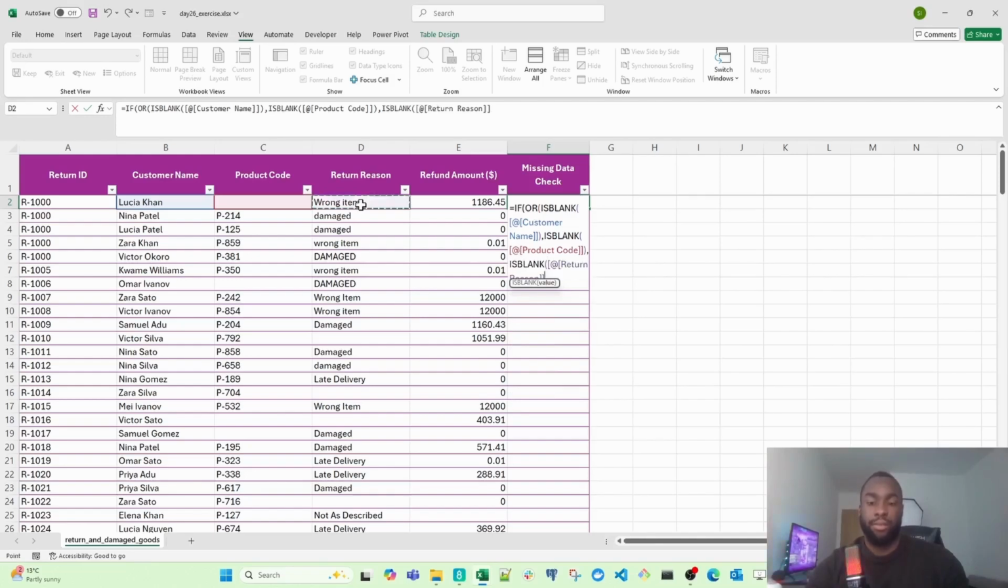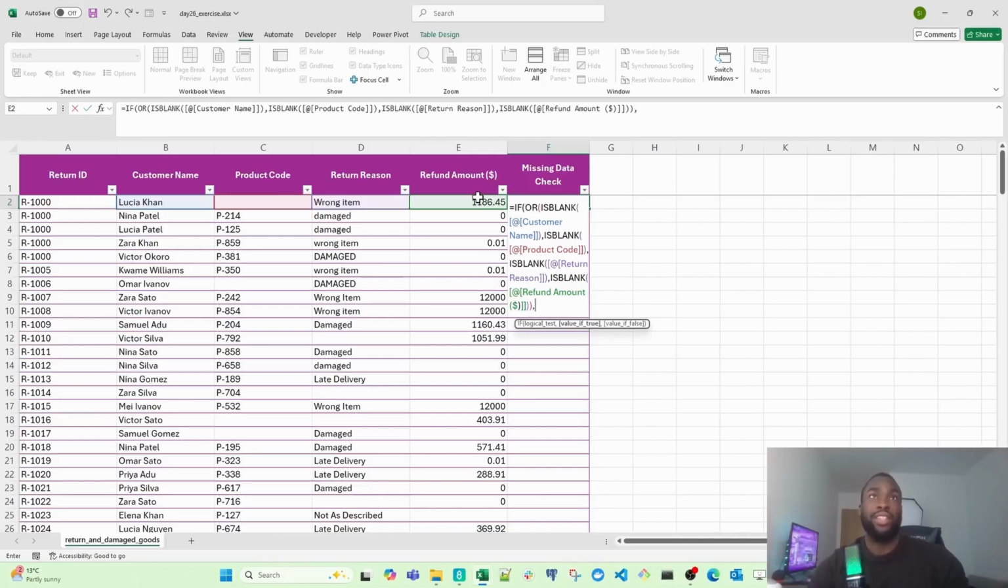Let's do that again. Then close that. And then I do is blank again, and then select refund amount. And then I close that. And then I'm now going to close the OR function with another bracket, and then I'm going to hit comma.